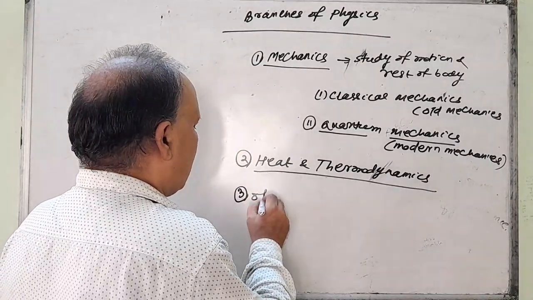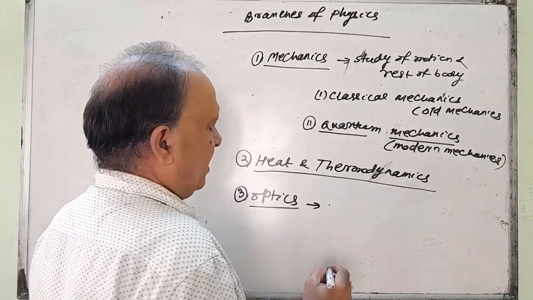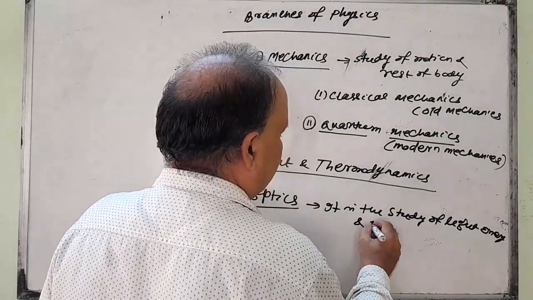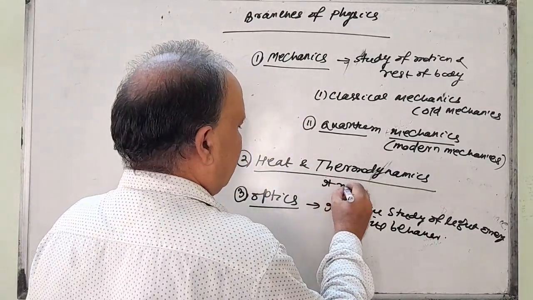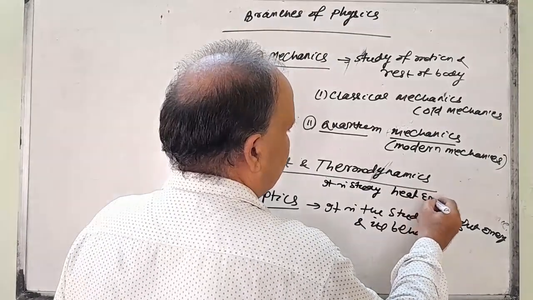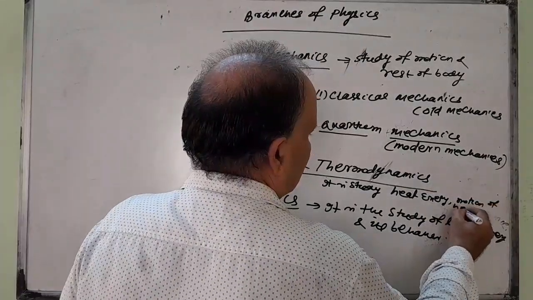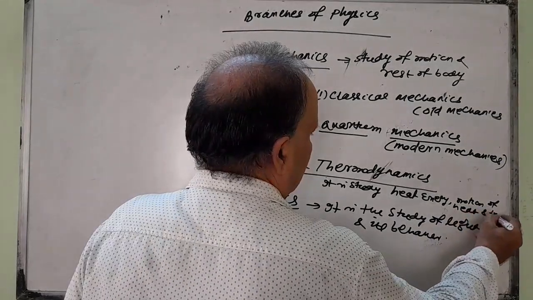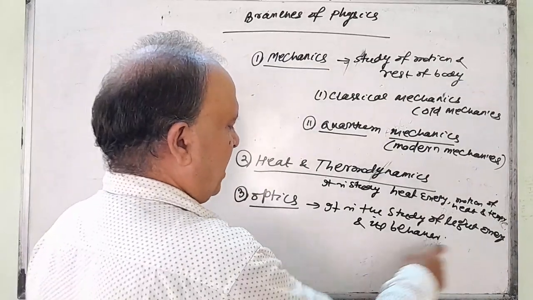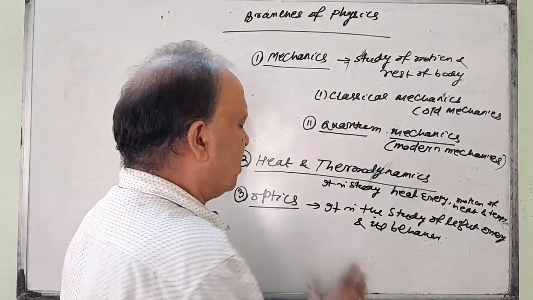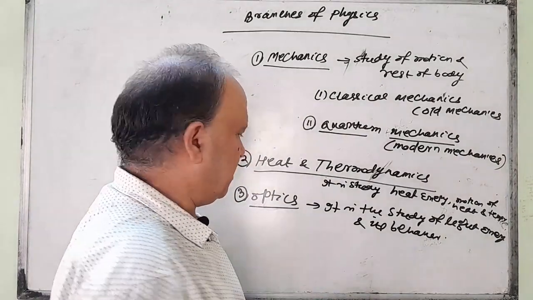Third one is optics. What is optics? It is the study of light energy and its behavior. Here heat and thermodynamics is the study of heat energy, motion of heat, and temperature, like this. So optics is the study of light energy and its behavior. Here we will read mirror, lens, microscope, prism, like this.